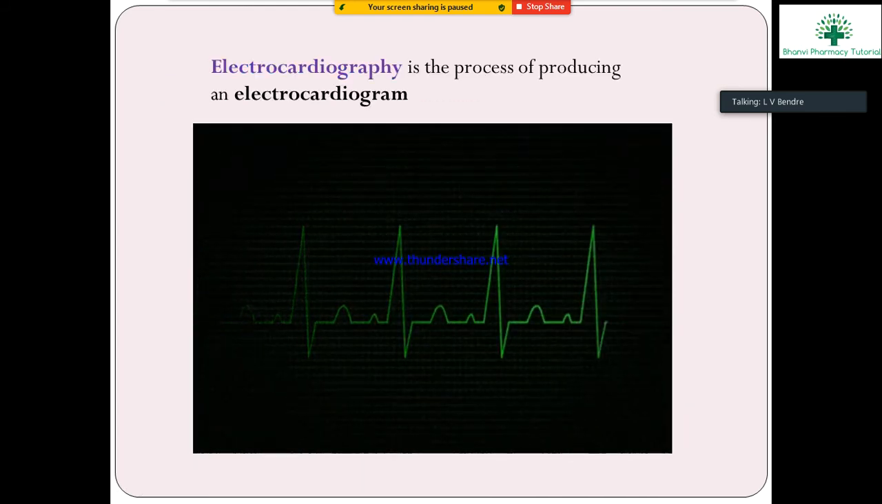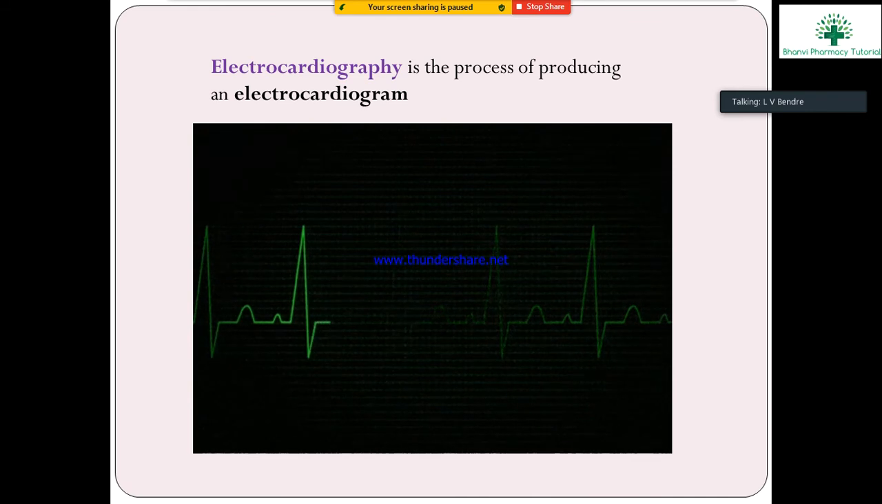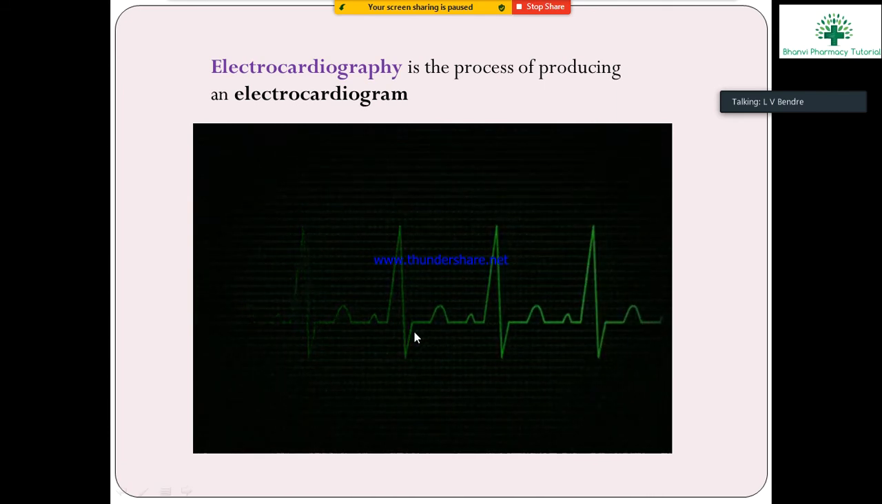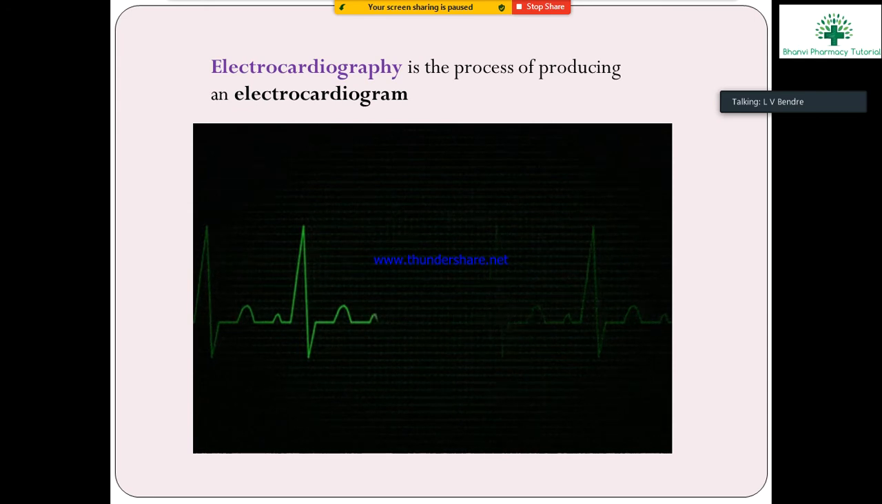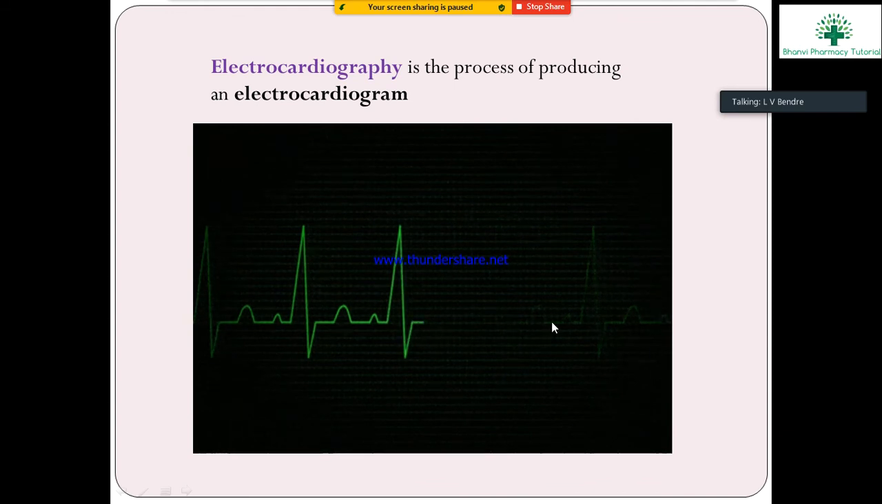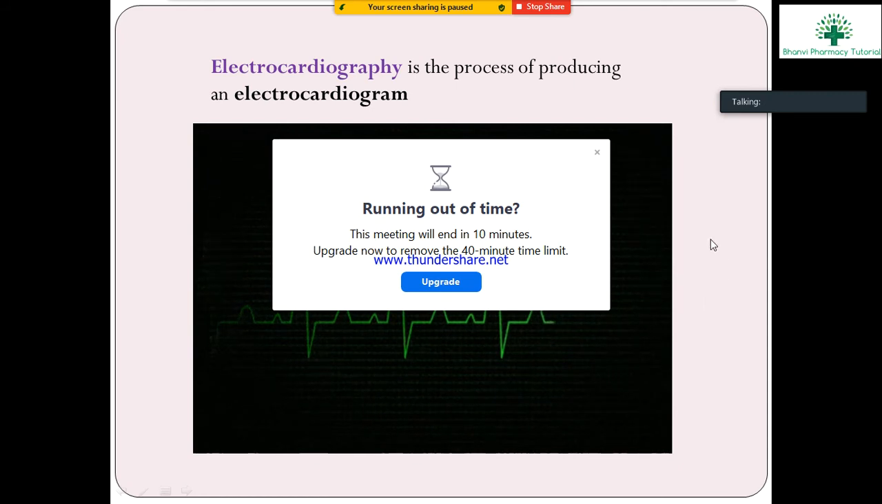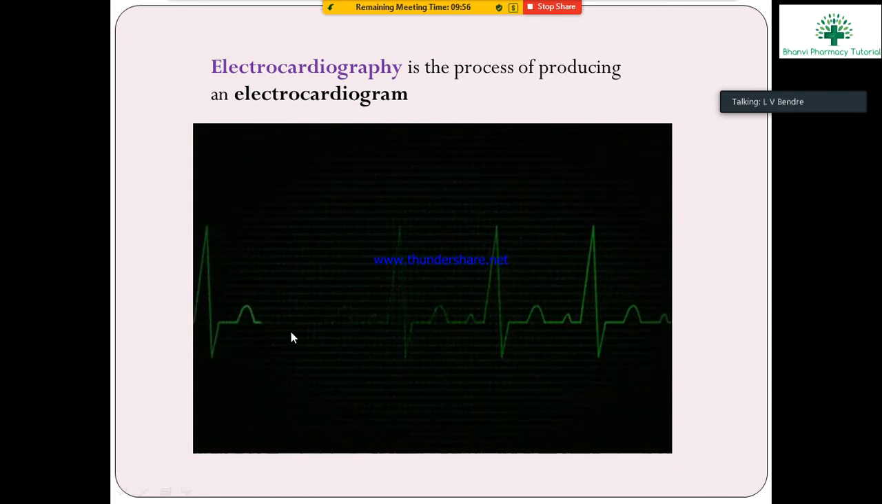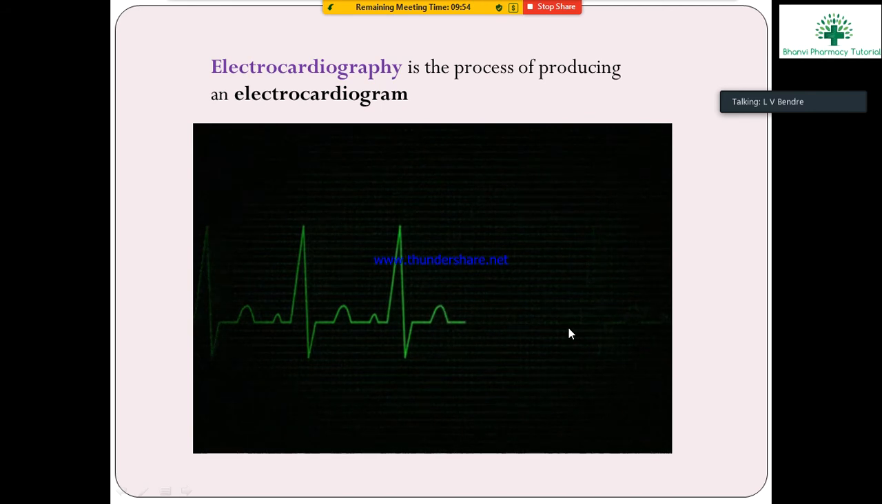You see the electrocardiogram reading. Okay, electrocardiography is the process of producing the electrocardiogram, where the heartbeat is converted into electrical impulses. You see the diagram. This is the normal beating of the heart. If the line just continues flat, there is no beating, means the person will not live. This is normal beating, a normal living person. In the flat line there is no beating.